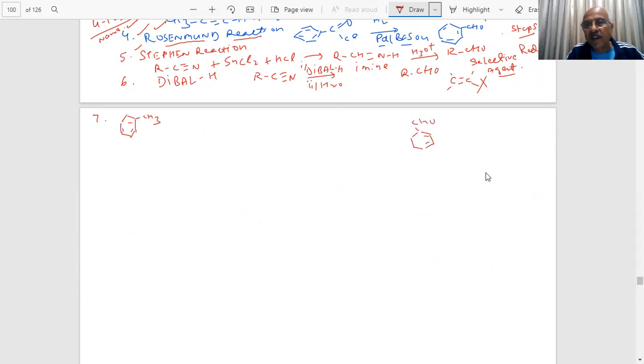Toluene into benzaldehyde, students. Now, what are the different methods by which it can be done? If I oxidize with a strong oxidizing agent, you know what you are getting: benzoic acid. Yes, sir, benzoic acid. But the question is, how do we protect it from getting oxidized?